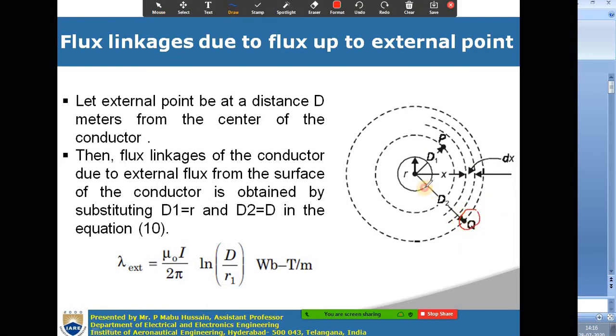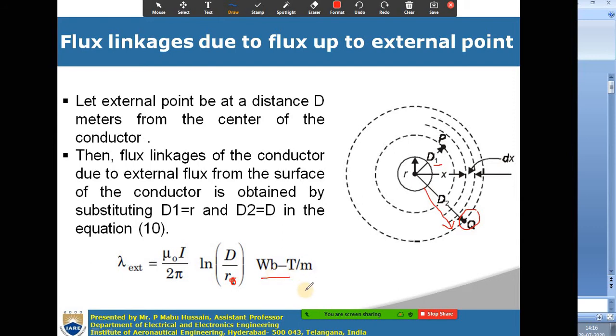Okay, so then you determine the flux linkages up to that external point Q, up to this point from the surface of the conductor. So d1 will become equal to r. Sorry, not r1, this is r only. So lambda, the external flux linkage of this conductor, will be mu 0 I by 2 pi ln d by r.